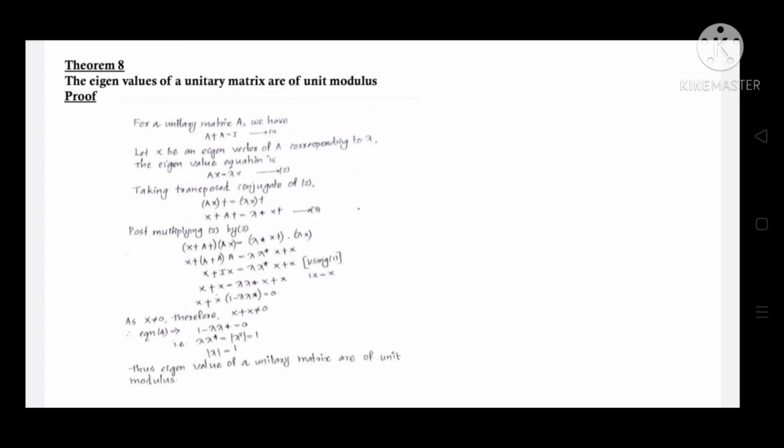So the fourth equation gives 1 minus lambda star is equal to 0. That is, lambda star lambda is equal to modulus lambda square is equal to 1. That implies the modulus value of lambda is equal to 1. Thus, the eigenvalues of a unitary matrix are of unit modulus.